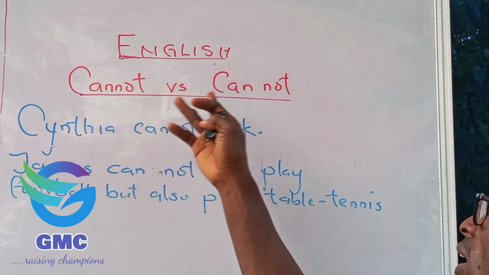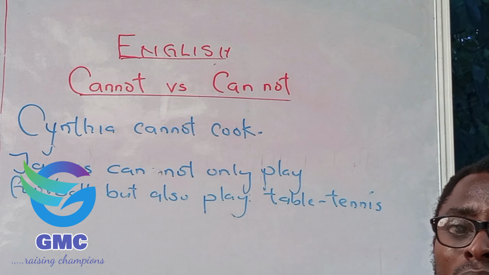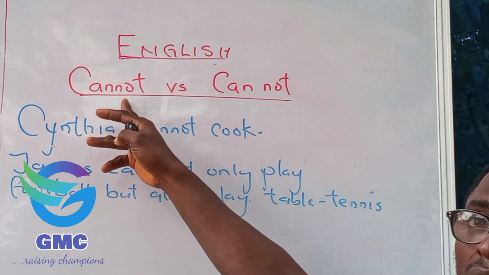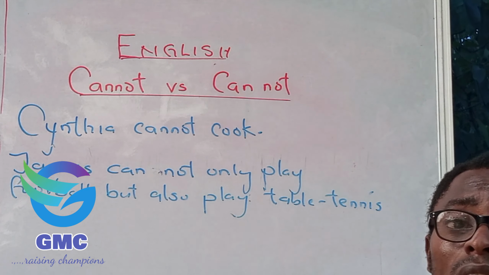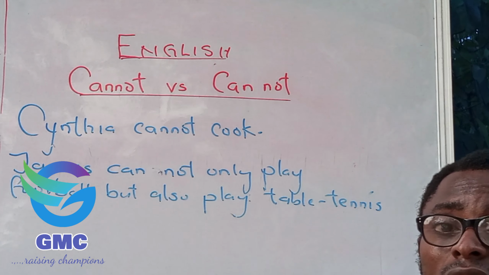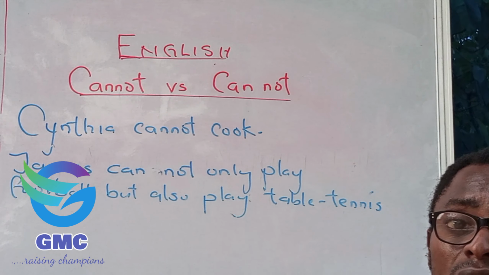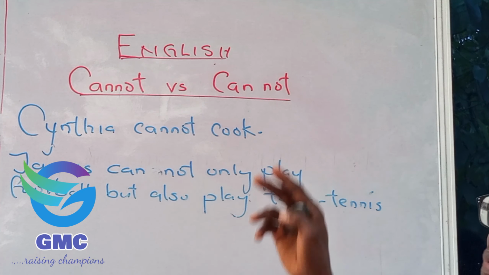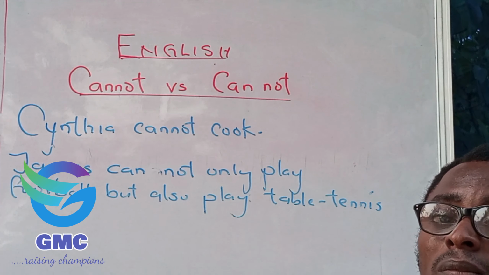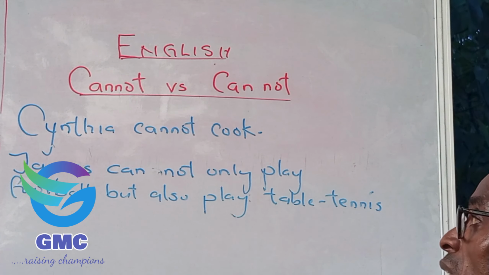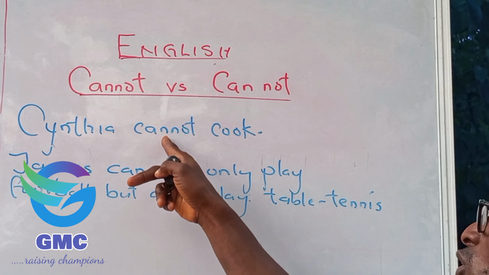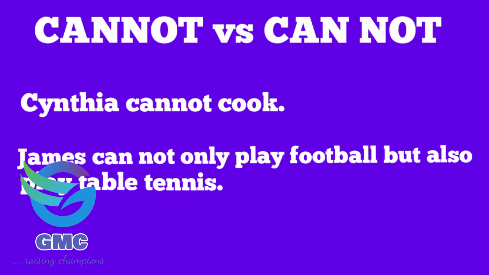The difference between "cannot" and "can not." One is joint and the other is separated. The "cannot" joint simply means the inability, while the "can not" separated means the ability. For example, Cynthia cannot cook. Simple. She has no ability to cook.